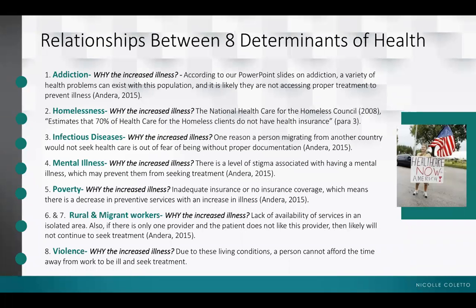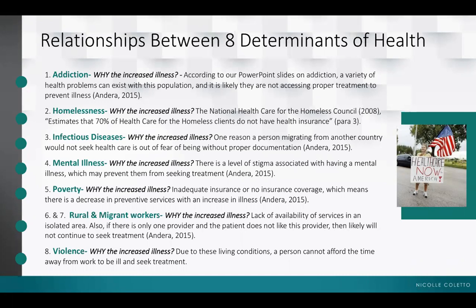Number 2, homelessness. Being street homeless comes with a multitude of increased health problems such as hypothermia and addiction. Why the increased illness? The National Healthcare for the Homeless Council estimates that 70% of healthcare for the homeless clients do not have health insurance.